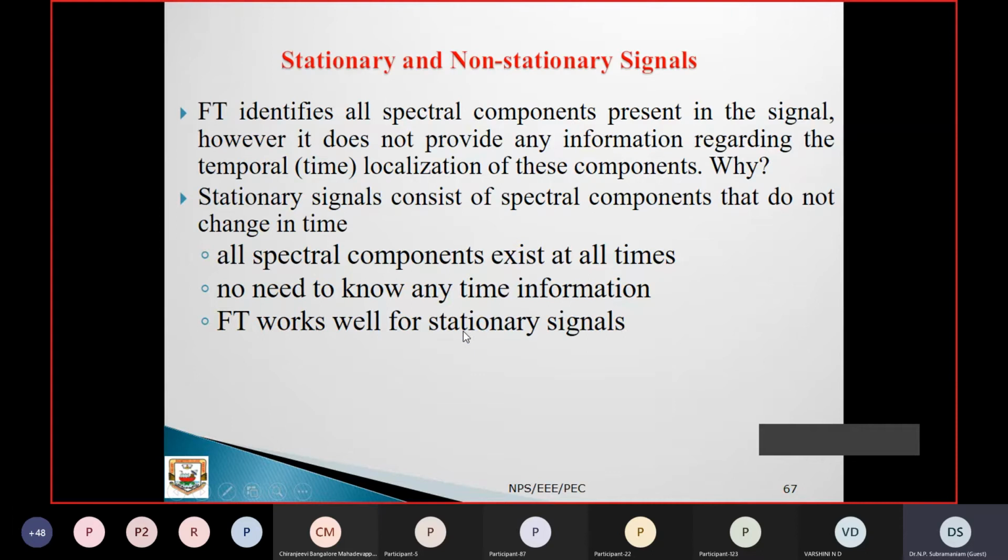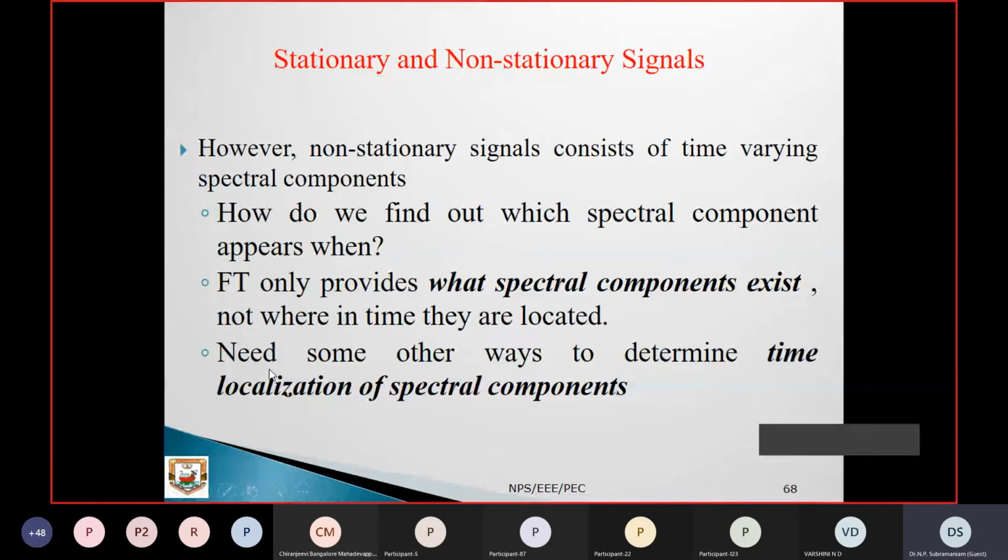Non-stationary signals keep on moving, and you cannot predict at what time a particular disturbance or noise happens. It is very difficult to predict by the Fourier transform, since the signal keeps on changing. Only stationary signals work better. That is the limitation of the Fourier transform. That's why they went for an extension of the Fourier transform.